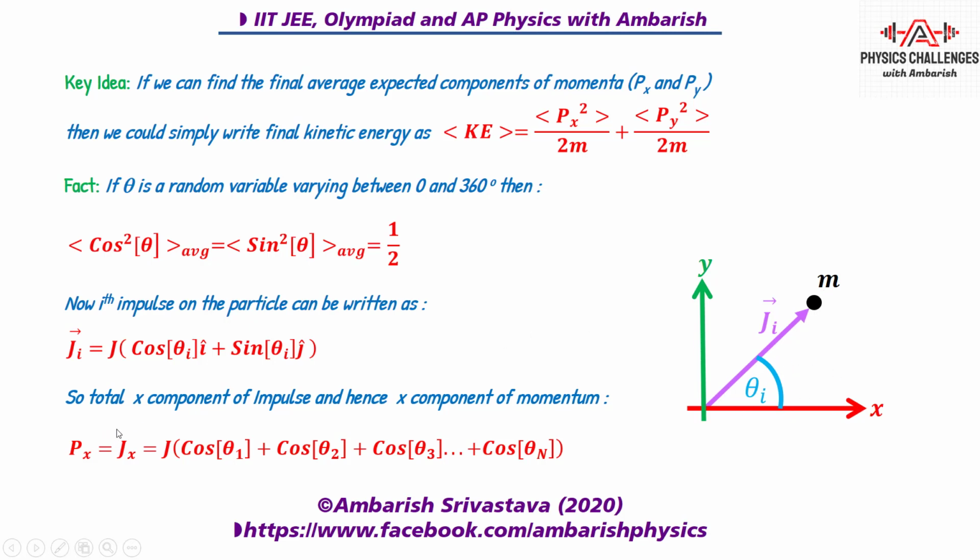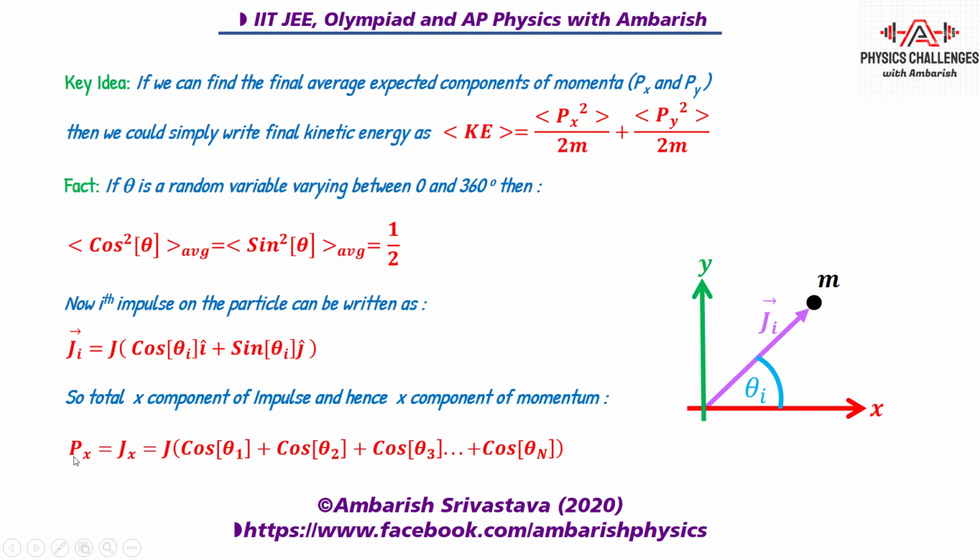So we can simply say that the summation of the x component of impulses will be simply, because the magnitude of each impulse is j, j times cos theta 1 plus cos theta 2 plus cos theta 3 and so on up to cos theta n. So this is your x component of the momentum.